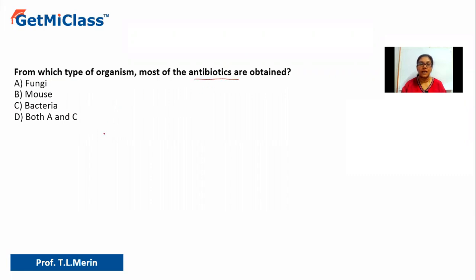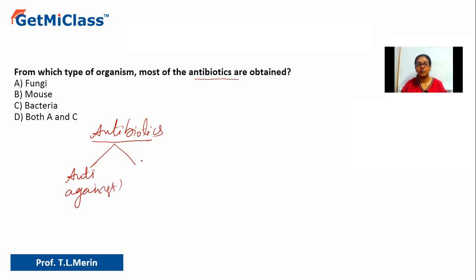Okay, so what are these antibiotics? As the name indicates, if you split this word into two, you will get two parts. One is anti. What is anti? Anti is nothing but against. Against biotic. What is biotic or bio? Okay, these are the components which work against living organisms. Again, it is not that all the living organisms get affected. They are specific towards a particular living organism.